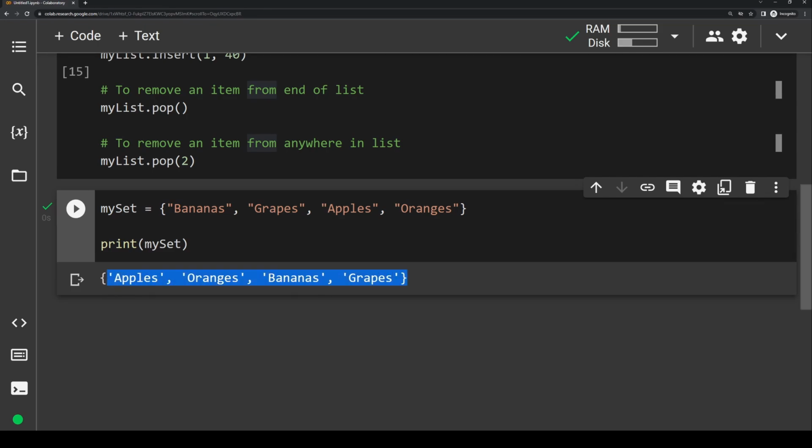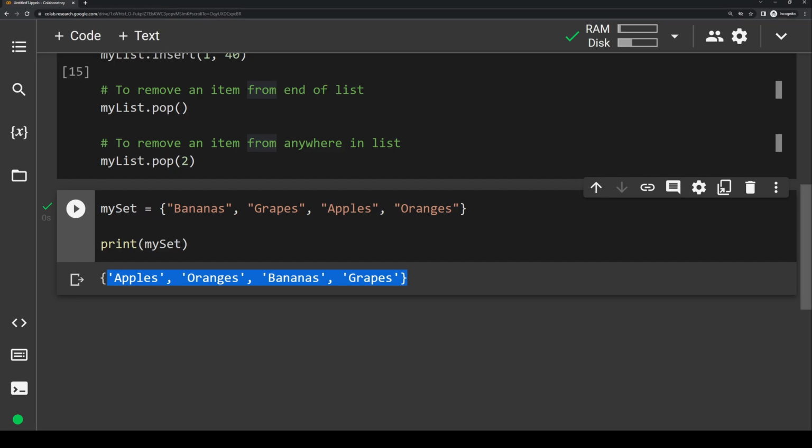Because of this unordered aspect, we actually can't use square brackets to access individual values in a set. Another thing to note about sets is that they are partially changeable. When I say partially changeable, I mean that you can add and remove values from a set, but you can't update existing values. So for instance, I can add cherries or blueberries and whatnot to the set. So if I wanted to, I could also remove these values from the set once I felt like it. But I couldn't change one fruit, say from oranges to pineapple, because sets don't allow you to update or modify existing values. To add values in a set, we use the .add method.